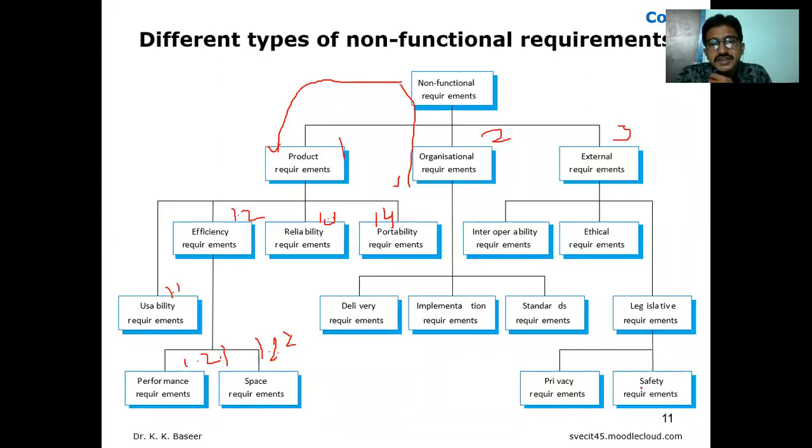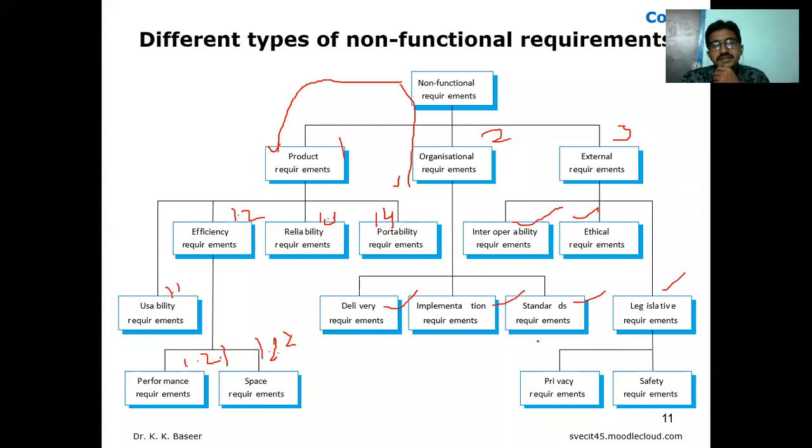Similarly, organization consists of delivery requirements, implementation requirements, and standard requirements. And external consists of interoperability, ethical, and legislative. Legislative consists of privacy and safety requirements.